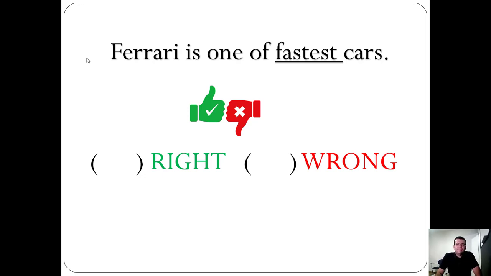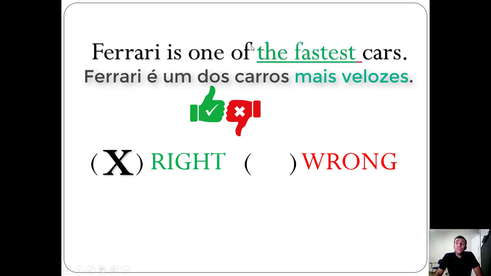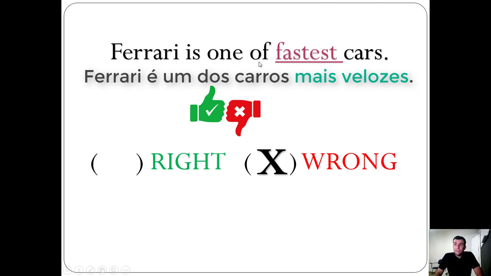What's your opinion? It's wrong. The correct is, pay attention. Ferrari is one of the fastest cars. It's missing the. Pay attention.